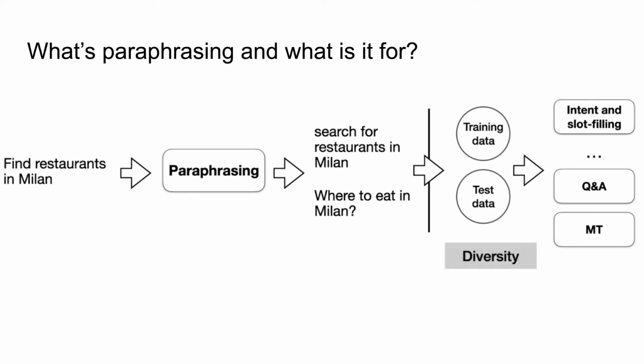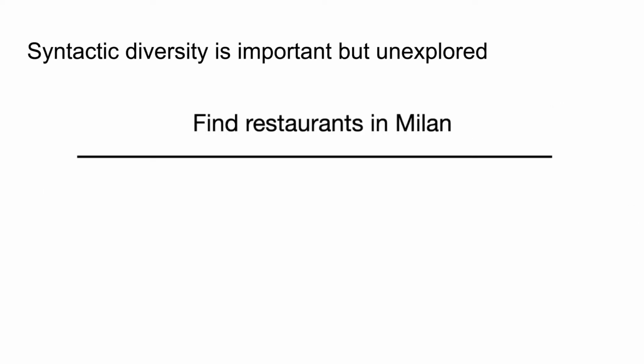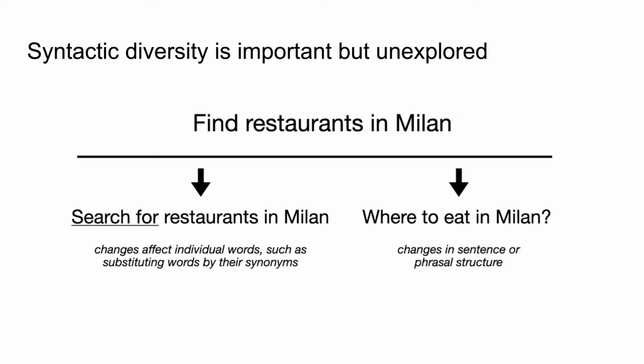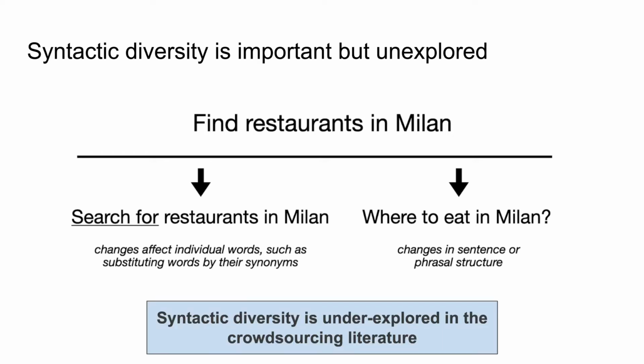In this context, the diversity of the dataset is important, as it dictates the ability to capture the many ways users may express an intent. Paraphrasing techniques generally rely on approaches that aim at introducing lexical and syntactic variations. Lexical variation refers to changes that affect individual words, while syntactic variation refers to changes in sentence or phrasal structure. While the development of techniques to introduce such variation is the focus of ongoing work in automatic paraphrasing, they are currently greatly underexplored in the crowdsourcing community.